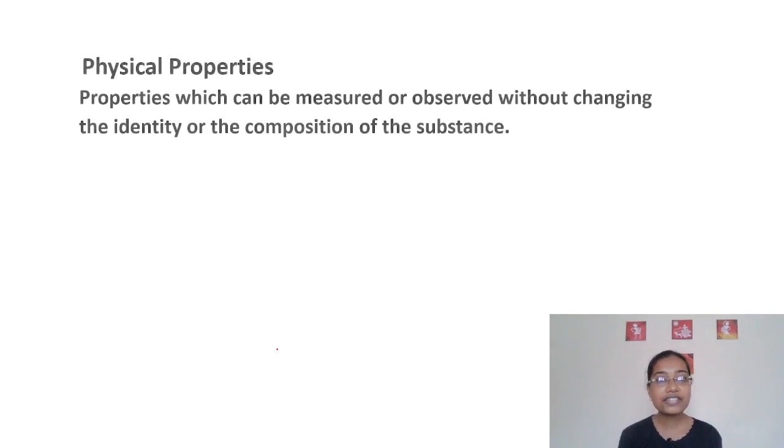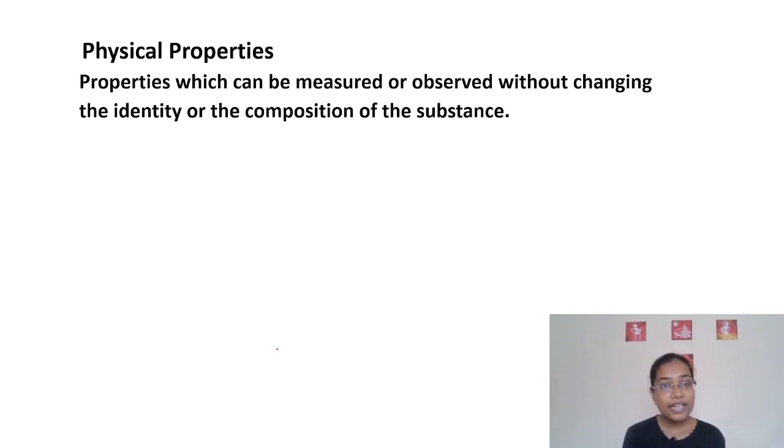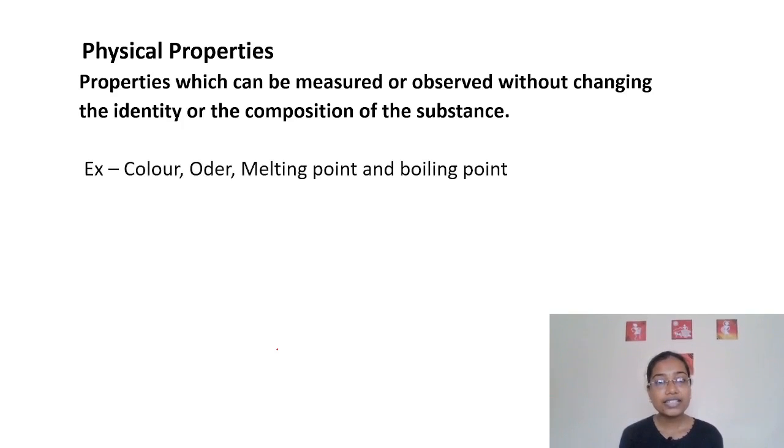First one is physical properties. The properties which can be measured or observed without changing the identity or the composition of the substance. To measure these properties, we are not going to change the identity as well as composition of that particular substance. Examples of these physical properties are color, odor, melting point and boiling point.